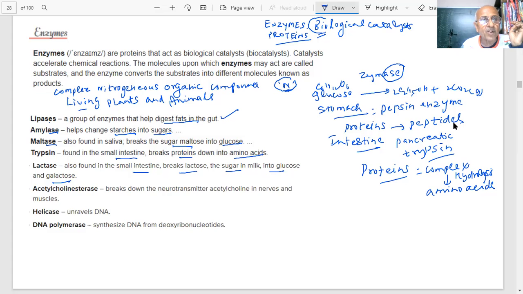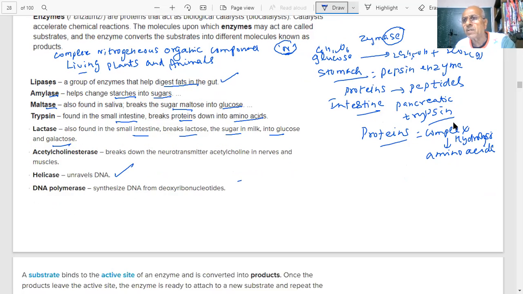Acetylcholinesterase breaks down the neurotransmitter acetylcholine in nerves and muscle. Students, helicase unravels DNA. DNA polymerase synthesizes DNA from deoxyribonucleotides. These are some of the enzymes, students, which we are using. So I hope you are aware of that in biology. You are aware in biology, students. ठीक है?